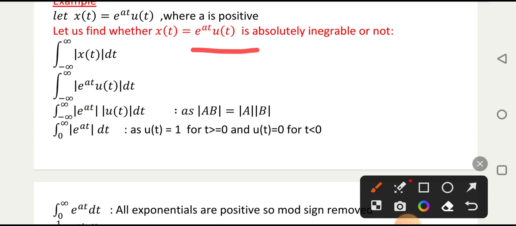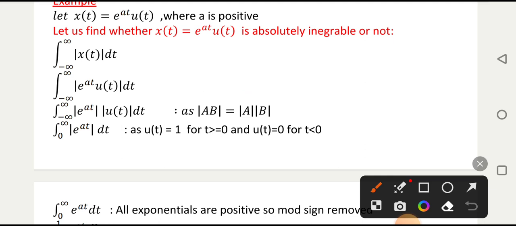So for that you have to compute this thing. What is this? This is the area of that signal: integration over minus infinity to infinity of mod x(t) dt. Here x(t) is given as e raised to 8t u(t), so we have placed the value e raised to 8t u(t) dt. After that we utilized the concept that mod of ab is equal to mod a into mod b. So we have split this mod into two mod operations, mod of e raised to 8t and mod of u(t).